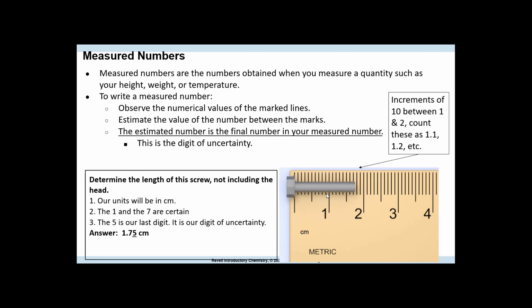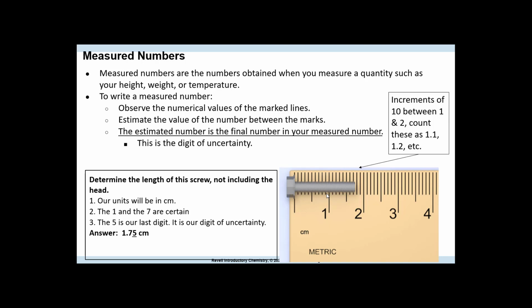So we observe that there are numerical values of the marked lines. We estimate the value of the number between the marks. The estimated number is the final number in your measured number. This is the digit of uncertainty. So let me show you how to read, because you will be tested on this. It will show up in your experiment. You will be expected to know how to read things that have increments like this and read it correctly, and you'll be marked wrong if you're not.